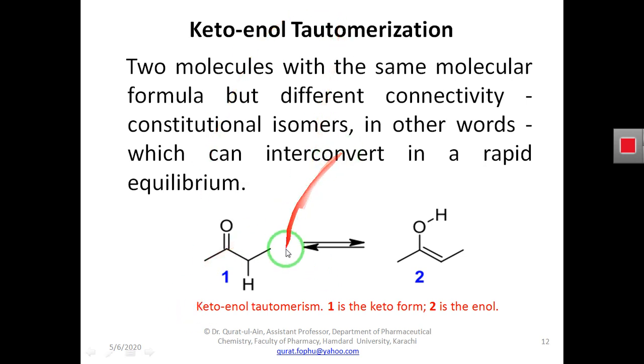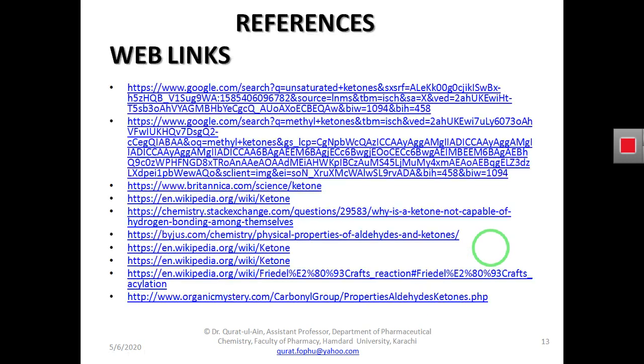And you simply have to keep in mind that compounds that can rapidly interconvert from one structural form to the other are exhibiting keto to enol tautomerization.